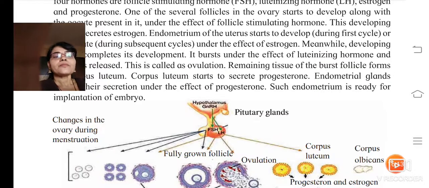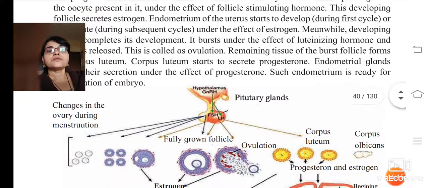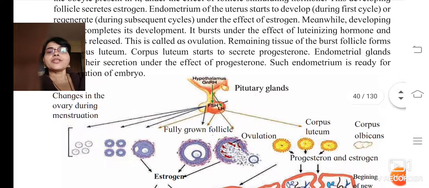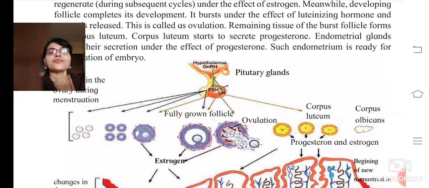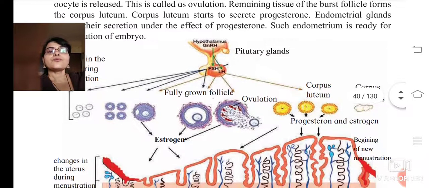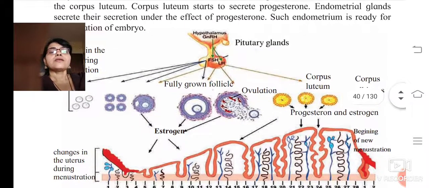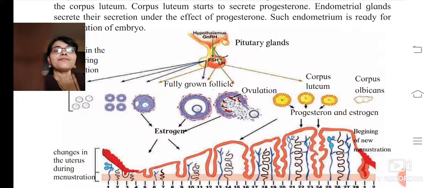Now, you can see the diagram given here: changes in the ovary during menstruation. So, you can see the pituitary gland, okay. There are oocytes, okay. Then you can see the fully grown follicle. In the diagram you can see it has burst open, okay.